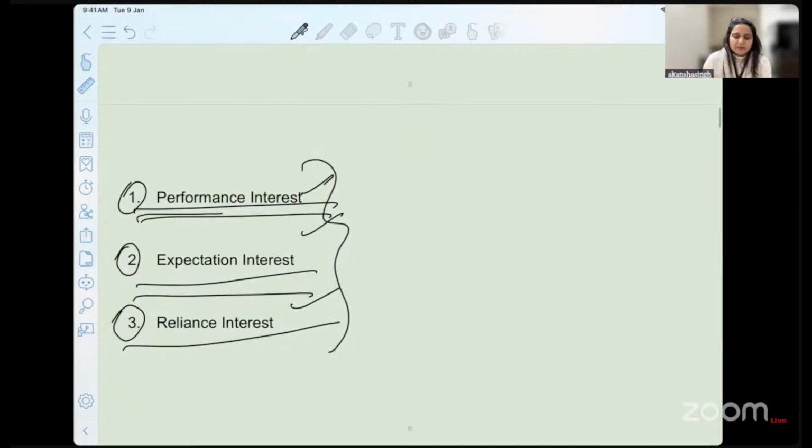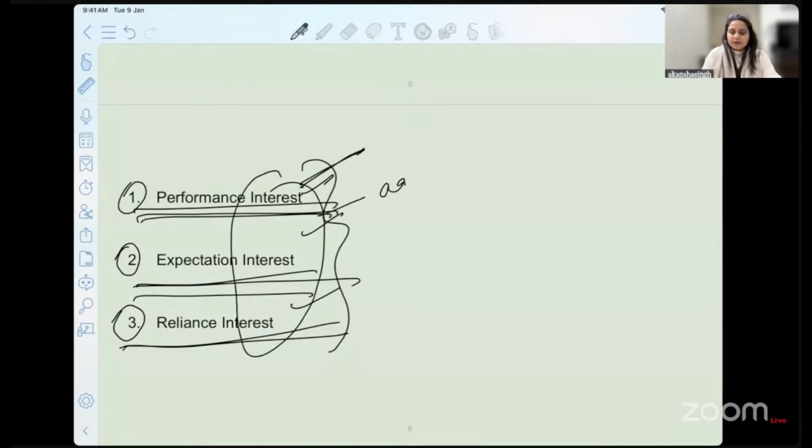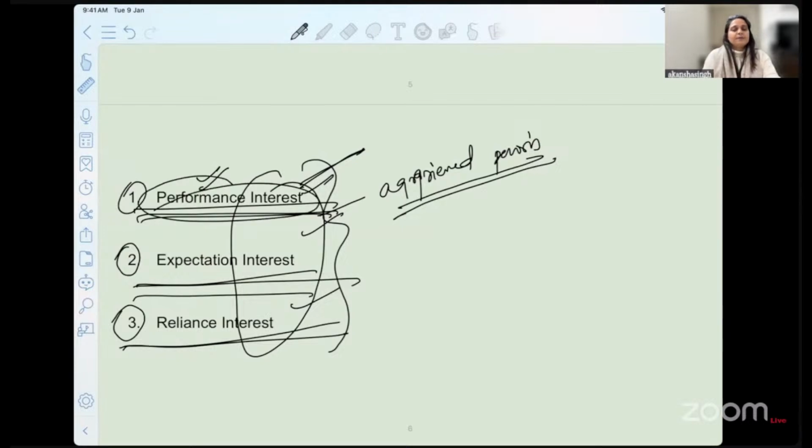So what is performance interest, expectation interest, and reliance interest? We are saying, interest of whom? Interest of the party who has been aggrieved. So it is the aggrieved person's interest, the lens of an aggrieved person. We are saying what would he want? In a certain situation, he would want performance of the contract, and when the court is granting you that remedy, that is called performance interest.